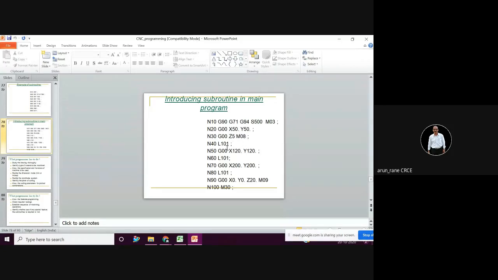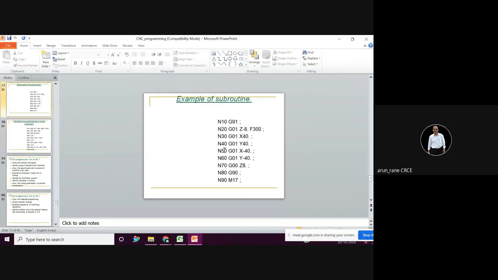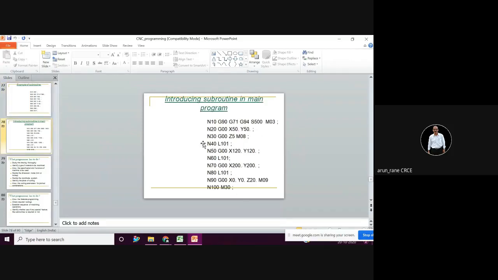Then this is the call statement for your subroutine. So you are calling L101. Okay, now this gets executed. Now there is M17, as you saw earlier. The moment it reaches M17, it will come out and enter into the main program.